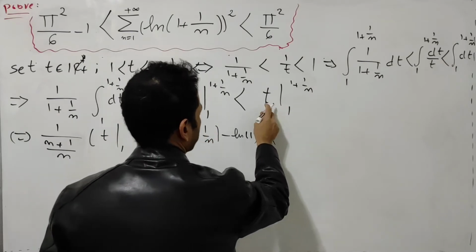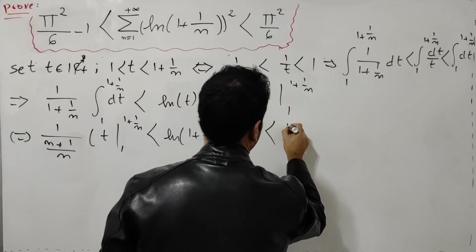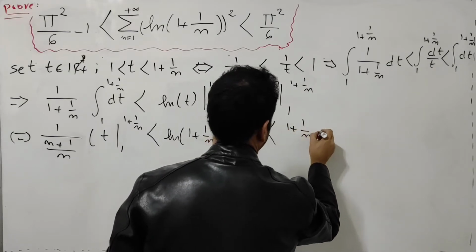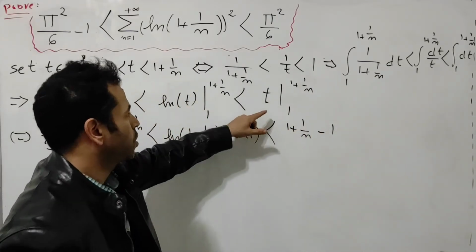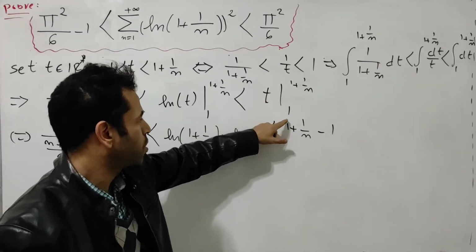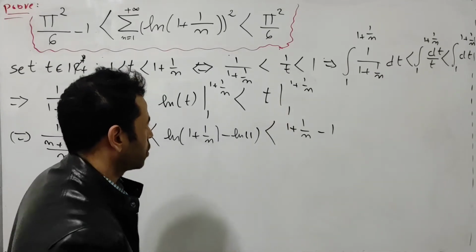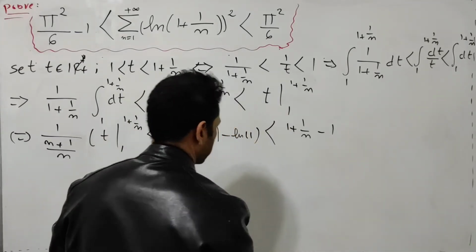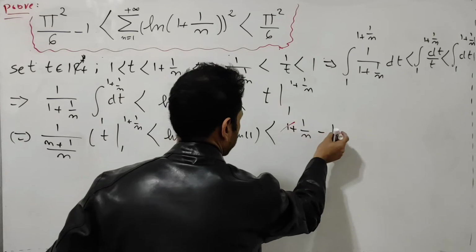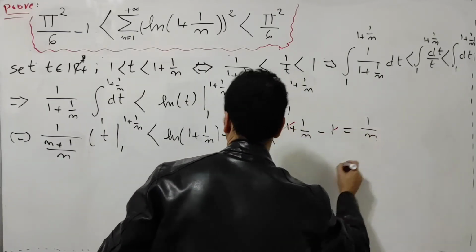It's strictly less than this one. I will have 1 plus 1 over n minus 1 by replacing t with 1 plus 1 over n, minus the term minus number 1, okay? So number 1 will be cancelled out, and we'll have this one equal to 1 over n.